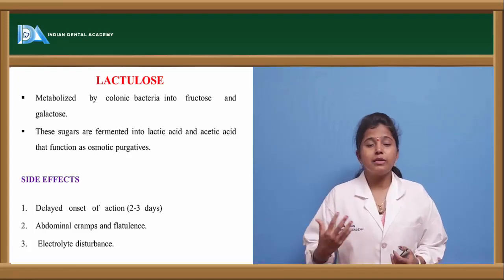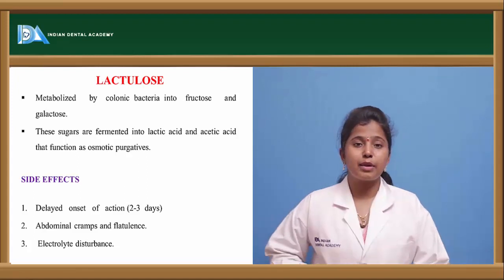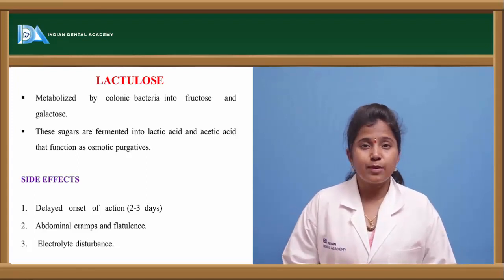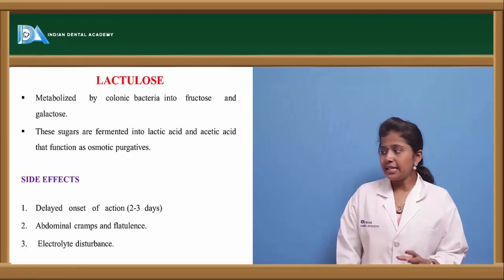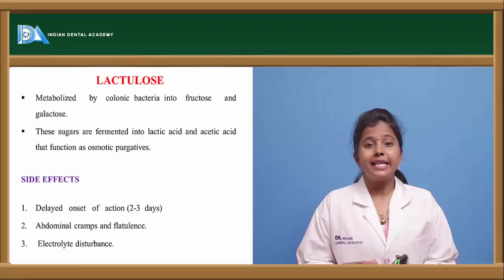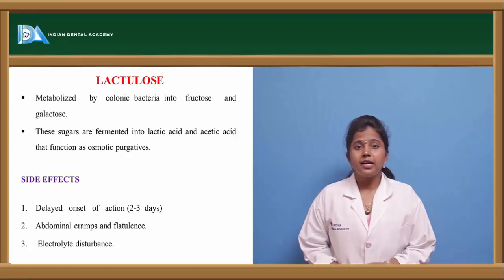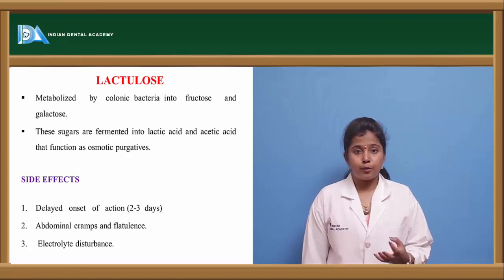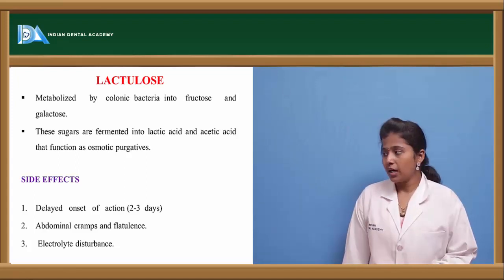When this metabolization reaction takes place, these bacteria form lactic acid and acetic acid, and these aid in the fermentation of the sugars. When these sugars are fermented, the osmotic purgative action can take place by these drugs.